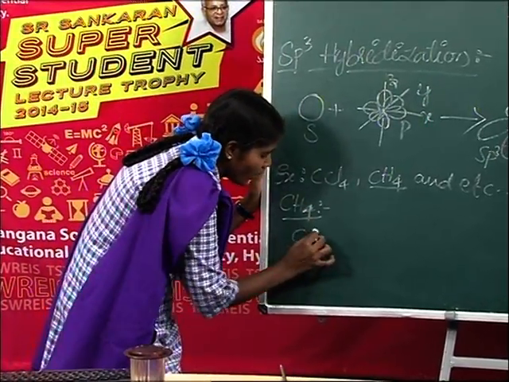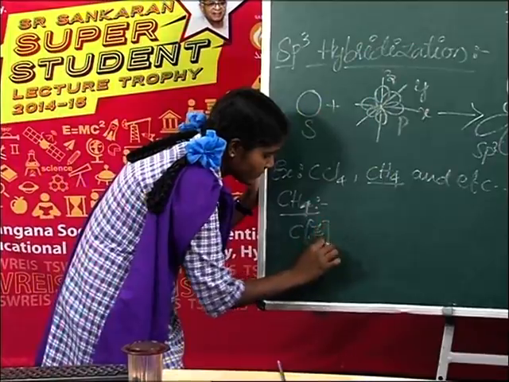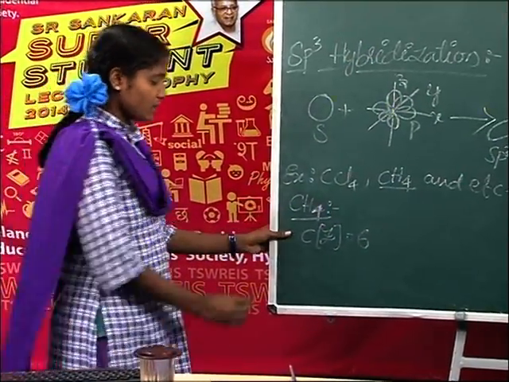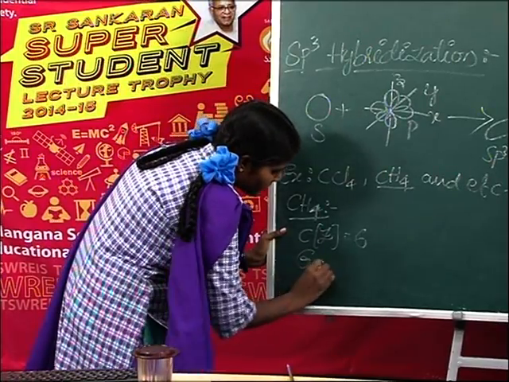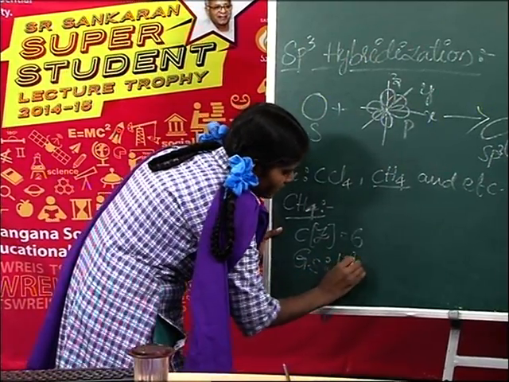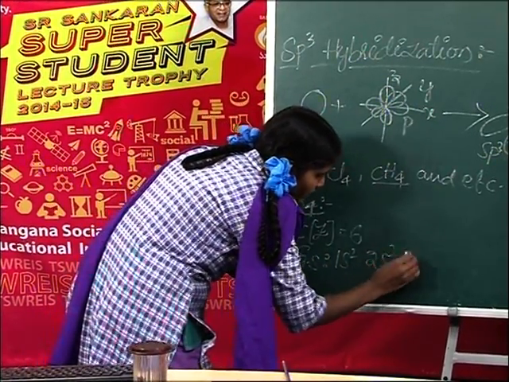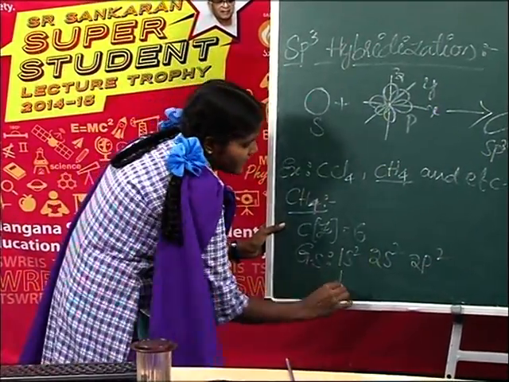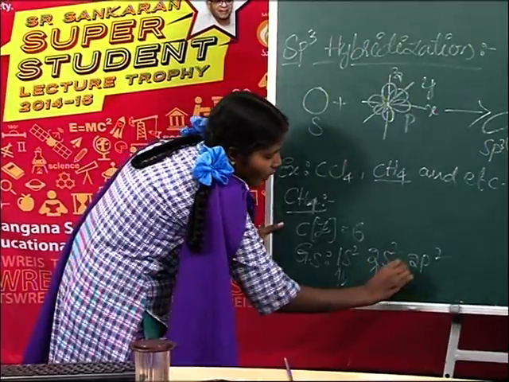The atomic number of carbon is 6. So the ground state electron configuration is 1s2, 2s2, 2p2. It is the ground state electron configuration.